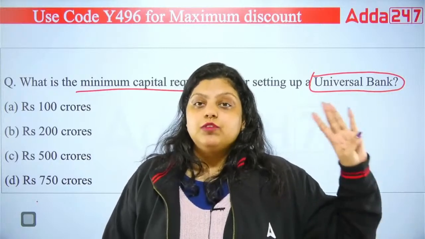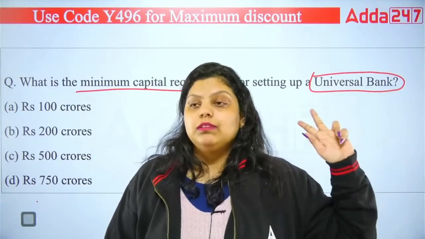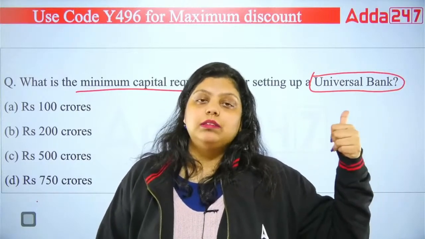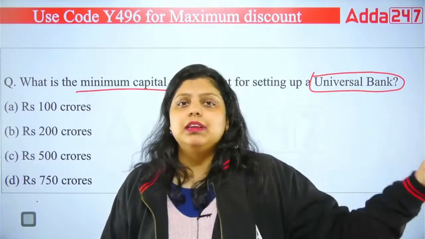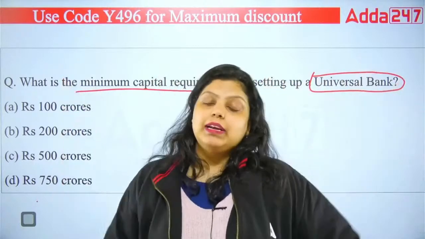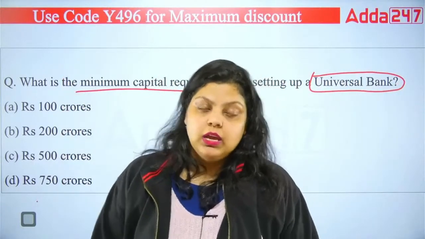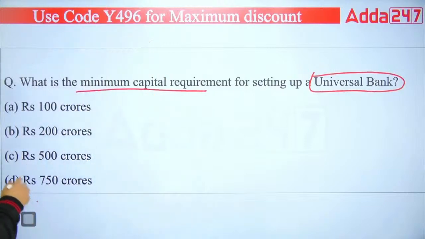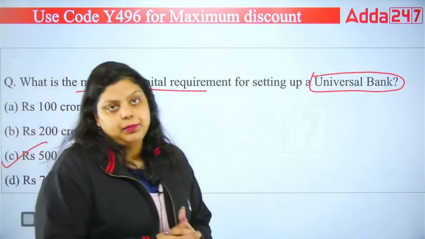Deposit, withdrawal, lending, check clearance, demand draft, locker facility, safe custody, demat account, insurance policies, foreign investments, everything is available under one roof. That is your universal bank. Okay, and that's your universal banking. And to start universal banking, you need 500 crores initial capital, or I can say minimum capital requirement.